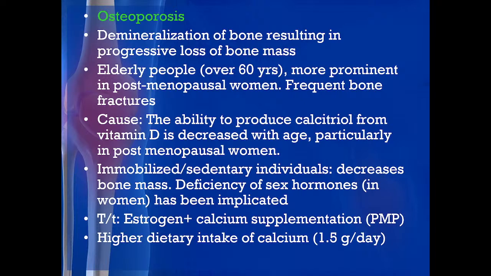Osteoporosis is very common, and it is seen in adults, especially in old age. There is demineralization of the bone resulting in progressive loss of bone mass. You can see it in elderly people over 60 years of age, and it is very common. They go to the bathroom, fall there and get a fracture, because demineralization of the bone has happened. It is more prominent in postmenopausal women, who have frequent bone fractures.